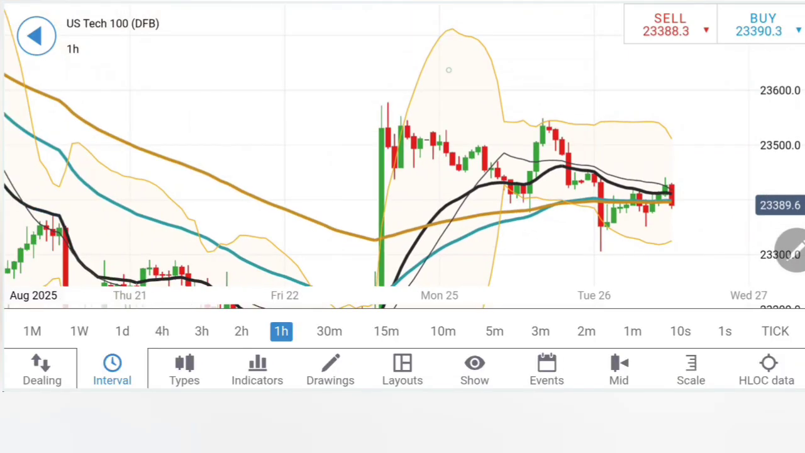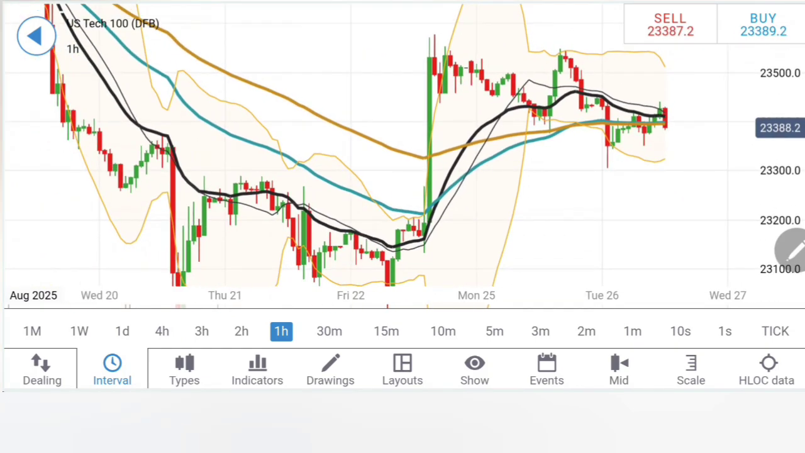Tech 100, very simple. A sharper drop, retracement. It is trying to deliver a breakout, not yet confirming a complete drop here. Wait for it to trade below 23,340, 360 zone and then 23,300. Any drop below 23,300 should confirm the bearishness here in Tech 100.